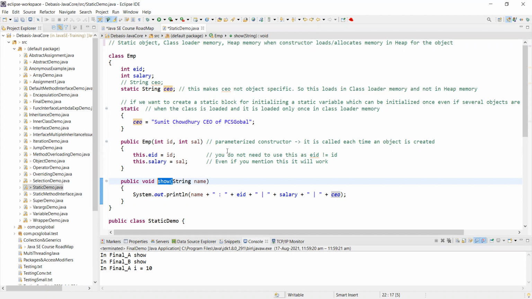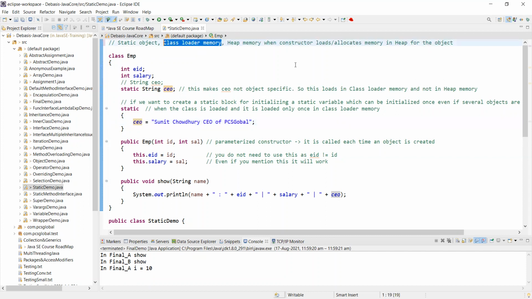But you will not be able to change anything for the CEO, because the CEO data is not available on the heap memory. It is still residing in the class loader memory. You just have to remember this.